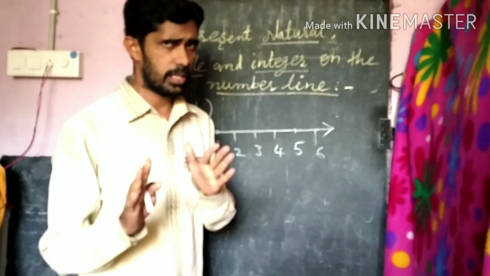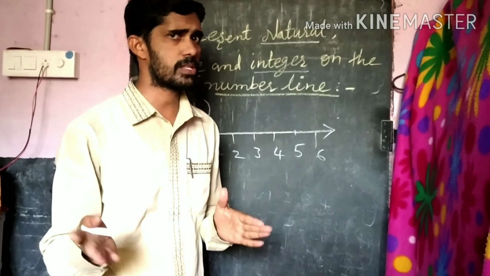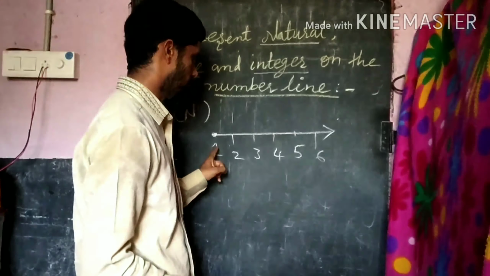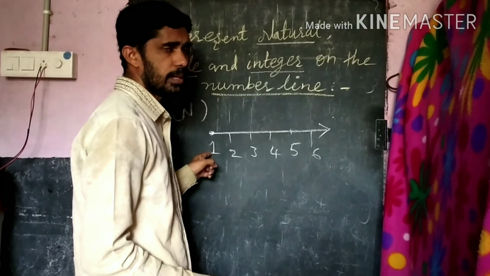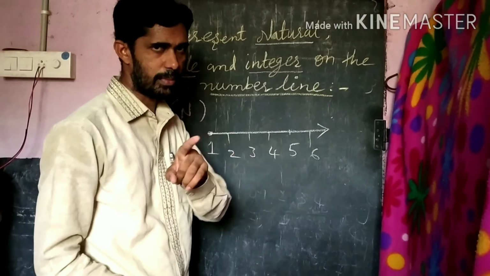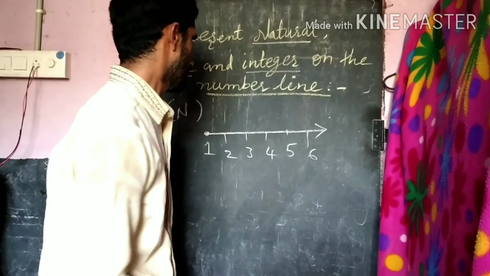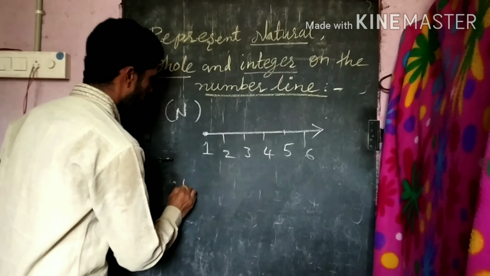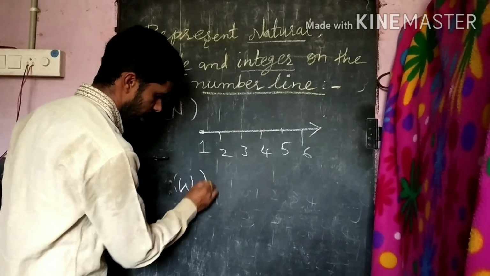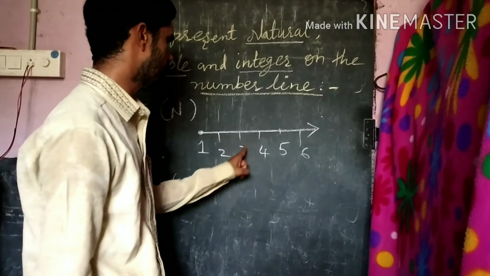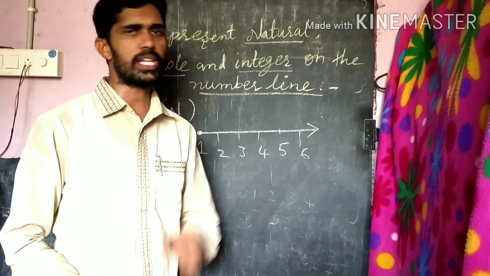This is a natural number on the number line. Clear, everyone? Natural numbers begin with 1. Counting numbers are called natural numbers. That's why the first number is 1 only. This is the natural number line. So that is how to represent natural numbers on the number line. Clear everyone? Next, whole numbers. Whole numbers are simple. What is the difference between natural and whole numbers? Only 0, no other difference.